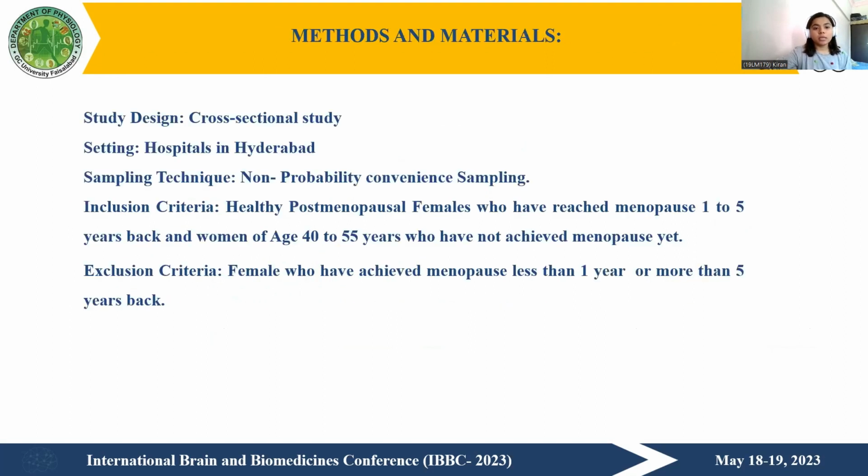This is a cross-sectional study. We collected the blood samples and filled the questionnaire form from the patients in hospitals of Hyderabad. The inclusion criteria are healthy postmenopausal females who have reached menopause 1 to 5 years back and women of 40 to 55 years who have not achieved menopause yet. Females who have achieved menopause less than 1 year back or more than 5 years back are excluded from this criteria.